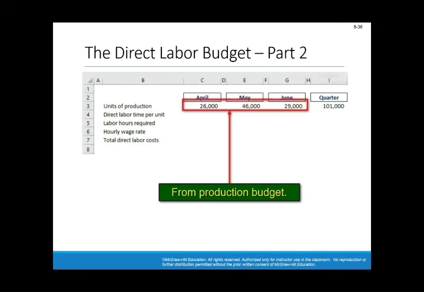Again, the starting point in the direct labor budget is the units of production. So how many units I need to produce can be figured out from the last line in the production budget.